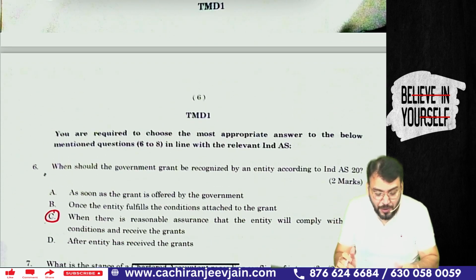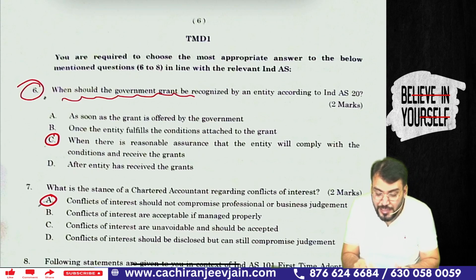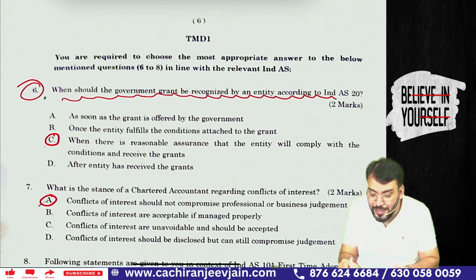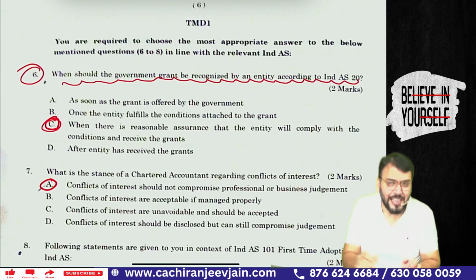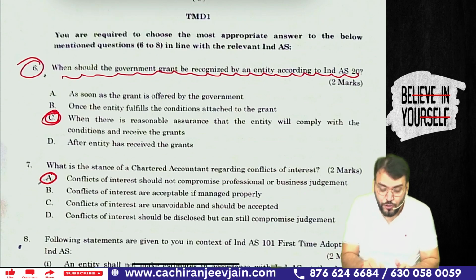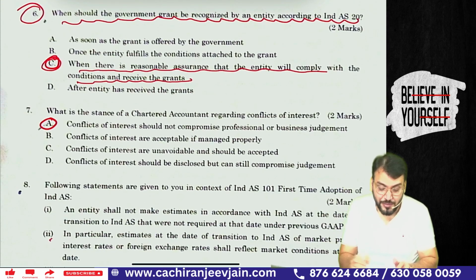Now coming to the next point. Question number 6. When should the government grant be recognized by an entity according to Ind AS 20? This is a direct question they have asked. Option number C is correct. I think in this everyone has done correct. When there is a reasonable assurance that the entity will comply with the conditions and has received the grant. Option number C is correct.